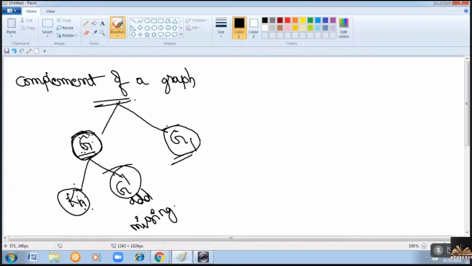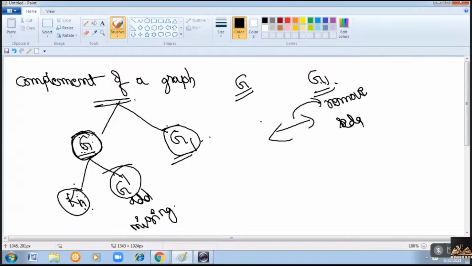Let us suppose you are asked to find the complement of a subgraph. That means the graph will be given and its subgraph is also given. Now what you need to do is compare these two, right? You will get the subgraph after removing some of the edges.